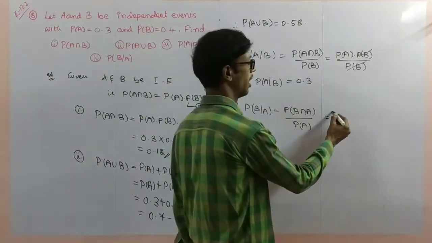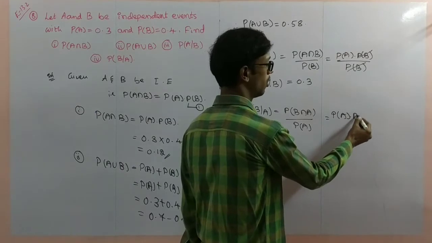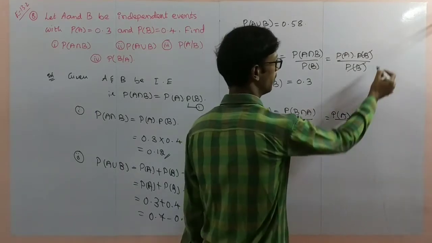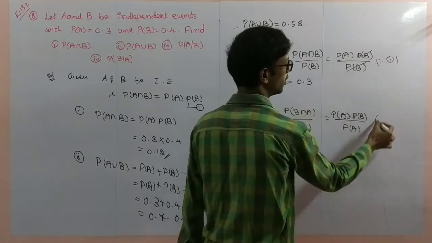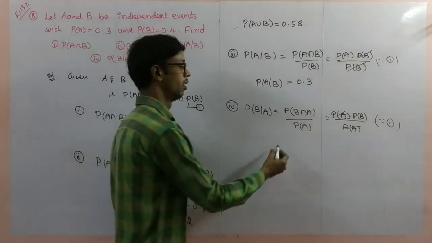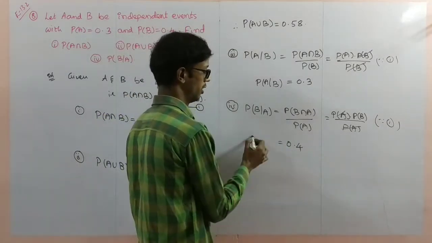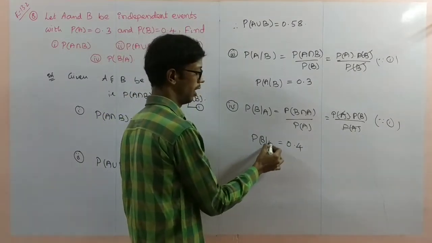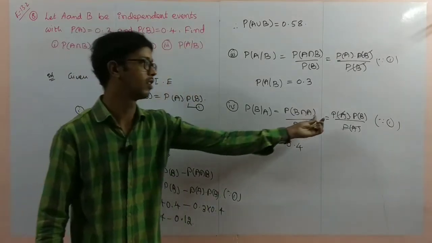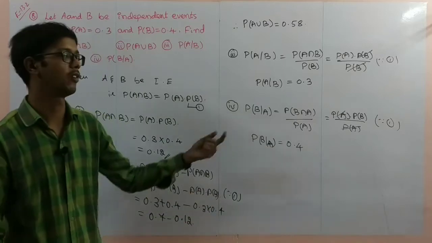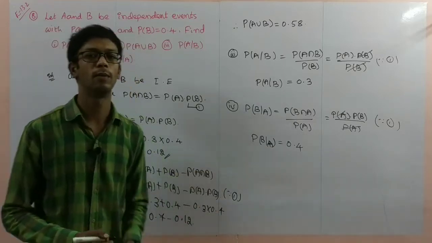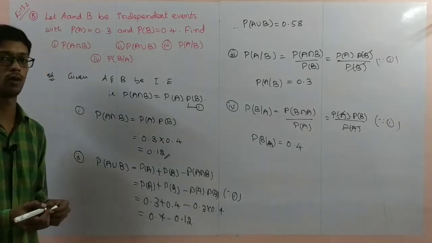So we can write here probability of A into probability of B by probability of A. Since from equation 1 both get cancelled, 0.4 is the probability of B by A. Otherwise we can substitute the values also. After substituting values also we can make the cancellation. So 0.4 is the probability of B by A. Pause the video to note it down.